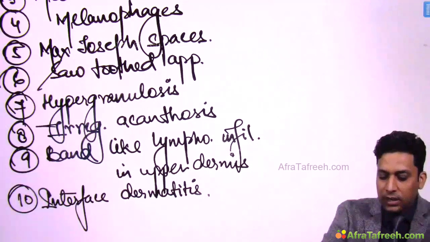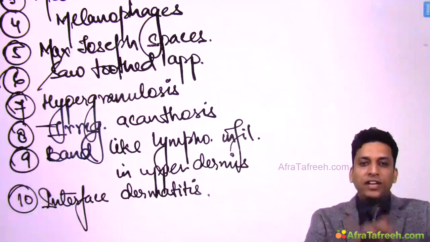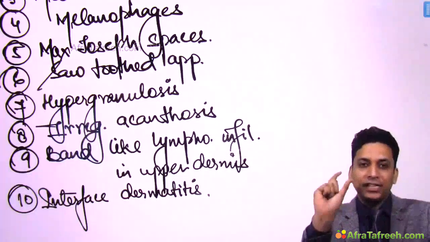And the last one is interface dermatitis. So these are the various histological features which are seen in lichen planus. Let us try to understand them.